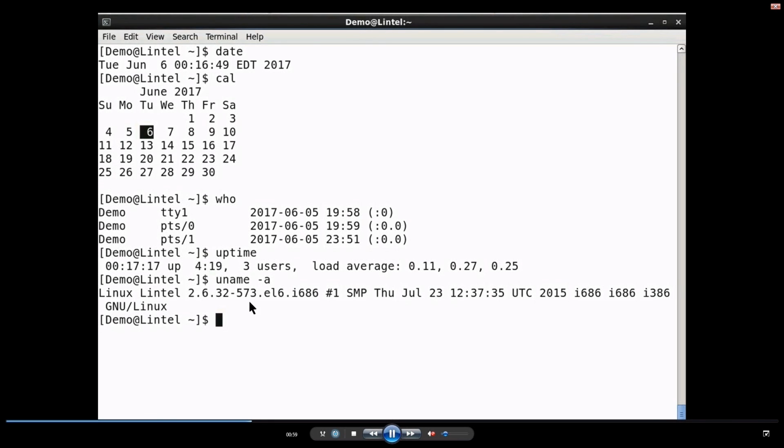Uname -a will display the kernel version. This is the kernel version 2.6.32. It also displays few other information like Linux, the type of system that it is supporting.